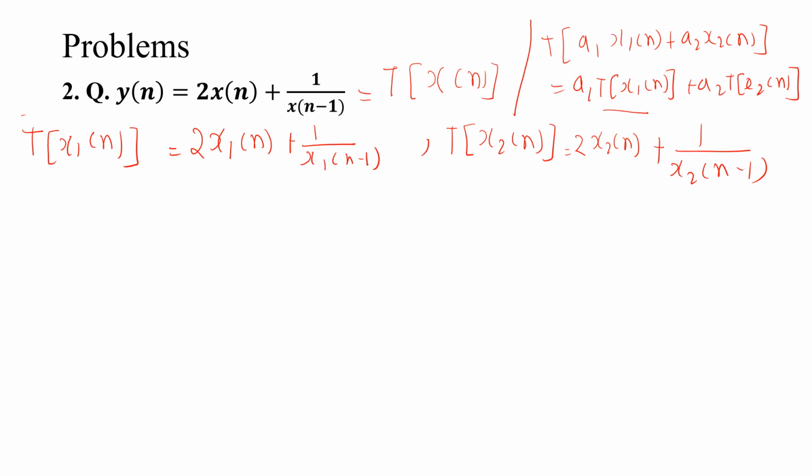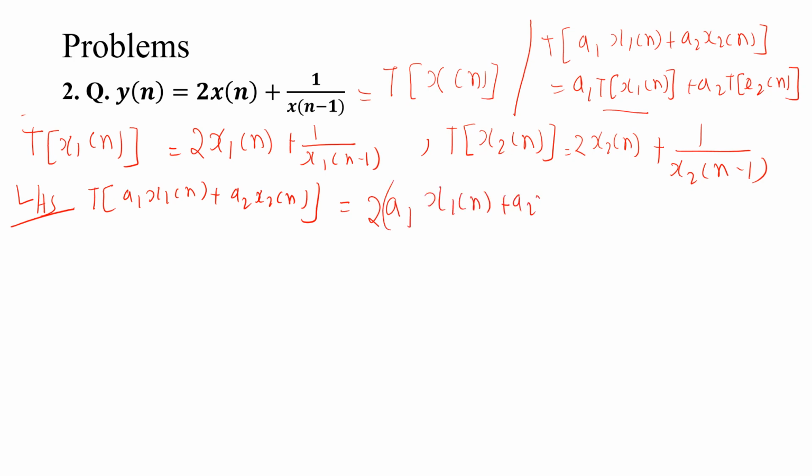Now I will go for the LHS. The LHS is T of a1 x1 of n plus a2 x2 of n. In place of x of n, I put a1 x1 of n plus a2 x2 of n. So it is 2 (a1 x1 of n plus a2 x2 of n) plus 1 by (a1 x1 of n minus 1 plus a2 x2 of n minus 1).